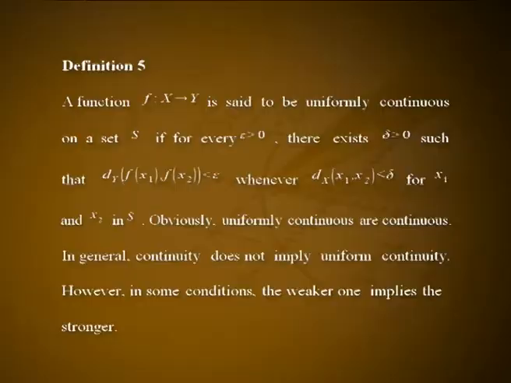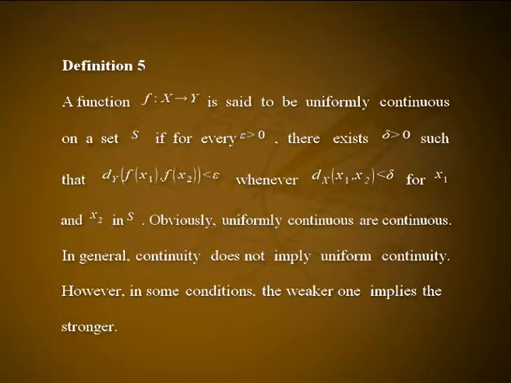Before we end this session, let us go a little bit deeper into the concept of uniform continuity. Some beginning analysis courses include this concept and some do not. Anyway, let us see the definition first. Definition 5. A function f from X to Y is said to be uniformly continuous on a set S if for every epsilon greater than 0 there exists delta greater than 0 such that d_Y(f(x1), f(x2)) is less than epsilon whenever d(x1, x2) is less than delta, for x1 and x2 in S.